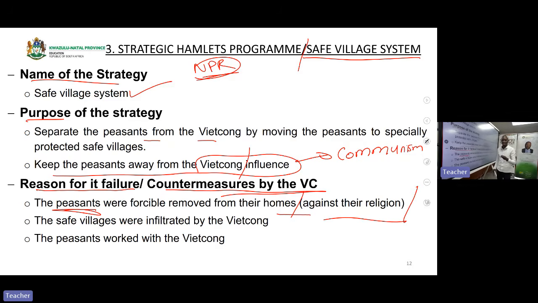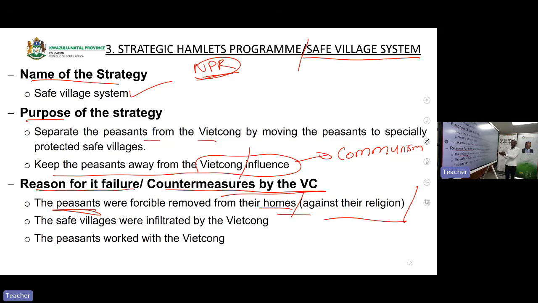Are we clear, class? They didn't like being taken from their homes and placed in the safe villages where they were being protected by US soldiers, because as religious people, they believed that their homes, where they lived, were protected by their ancestors. Now you are moving me from where I am protected by my ancestors and placing me in your own village where you will guard me. Why would you think you will guard me better than our ancestors?